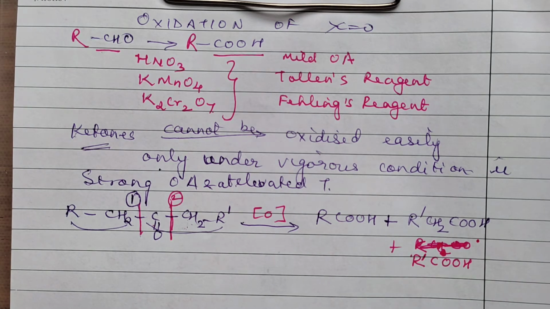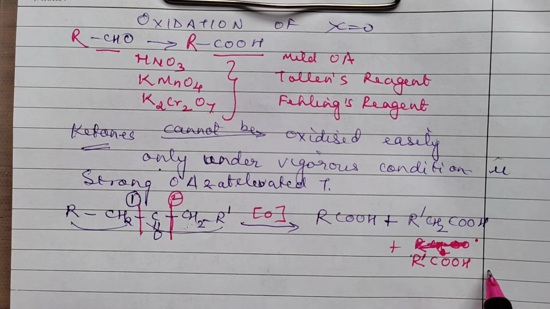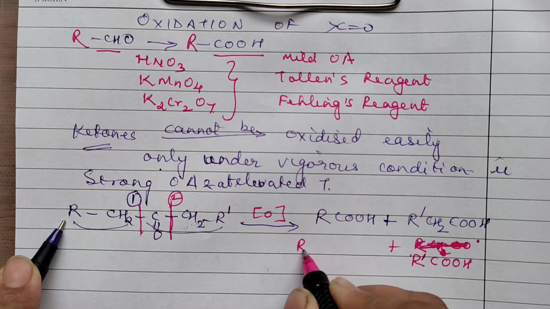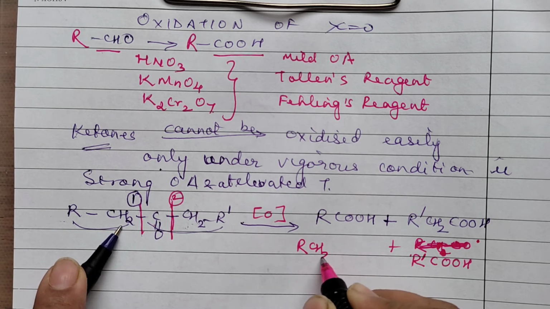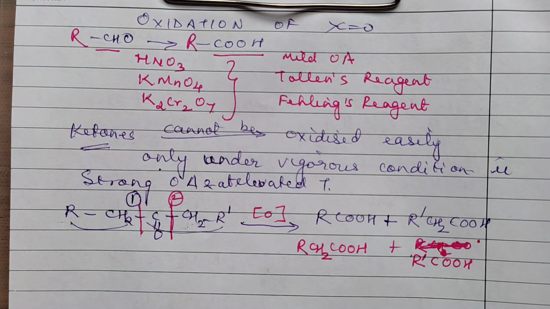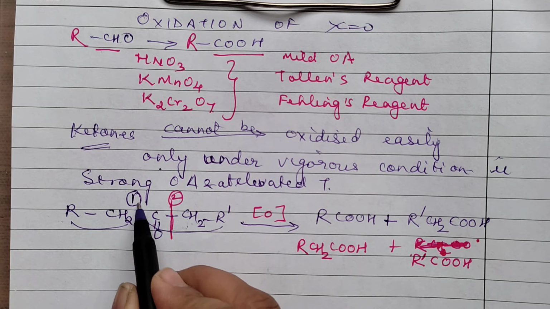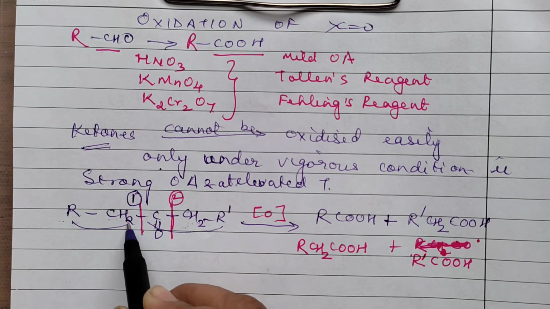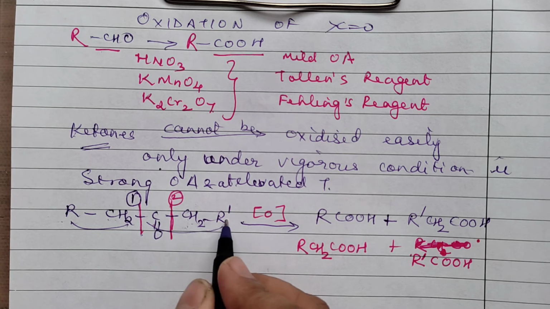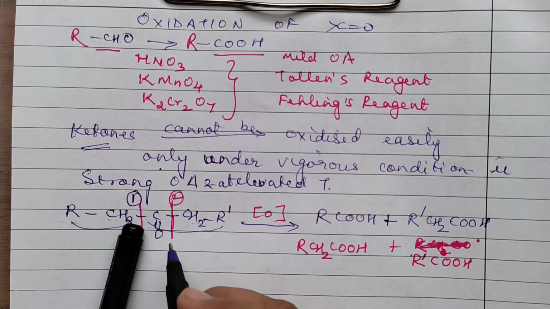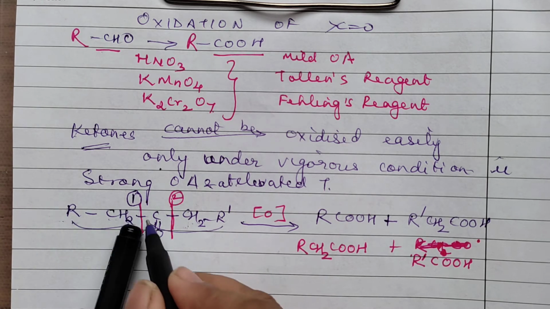The second product will be from this side: R, this is CH2, this is COOH. I hope you have followed it because I just rubbed in between. If this side the bond is breaking, you will have RCOOH, this CH2 will change to COOH, and this side R dash CH2 COOH. Consider this bond breaking: so this side acid, this side acid.